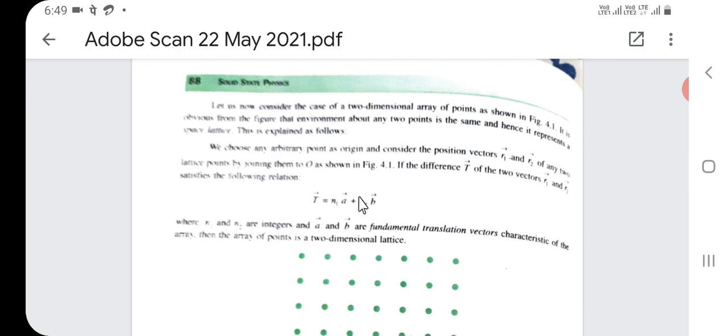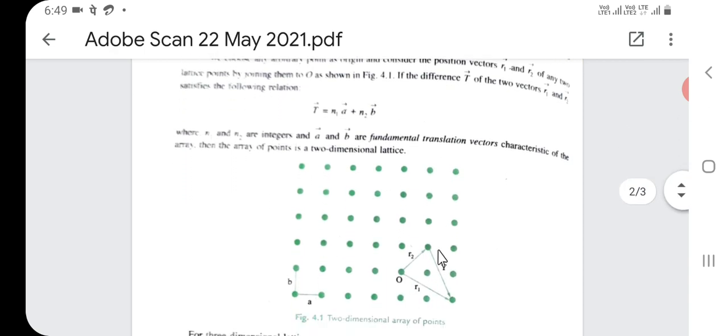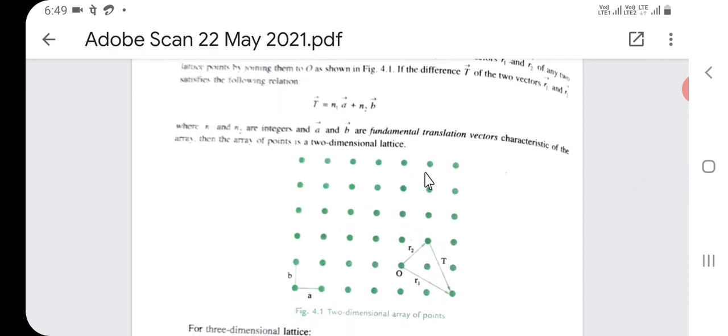Now let us consider the case of a two-dimensional array. These are the two-dimensional arrays, and these points are called lattice points, and the environment about any points looks like the same. So it is a Bravais lattice, or a two-dimensional lattice.